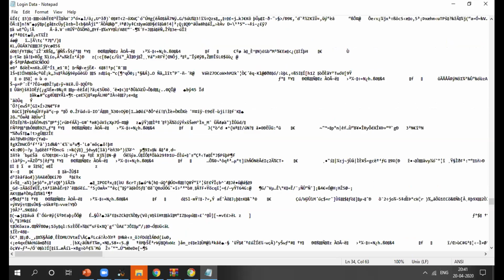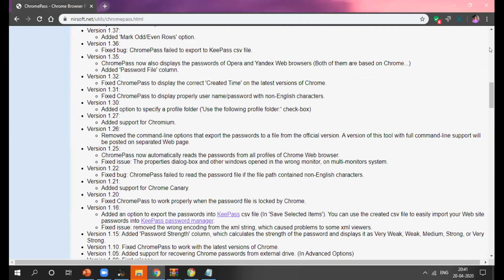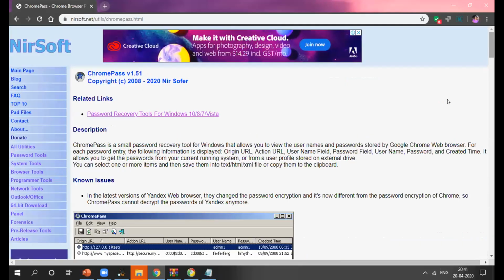By using Nirsoft, you can use any of the software and find it by yourself. It is very easy to use also. Thank you for inviting me. This is up to you. You can go through all these tools: password tools, system tools, browser tools, programmer tools, and network tools.